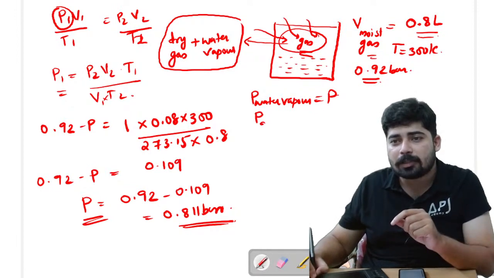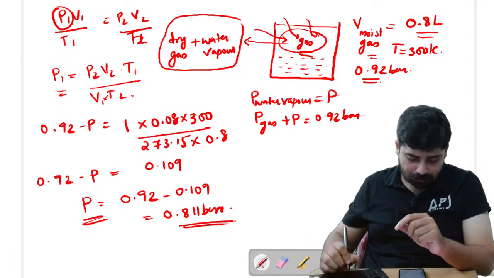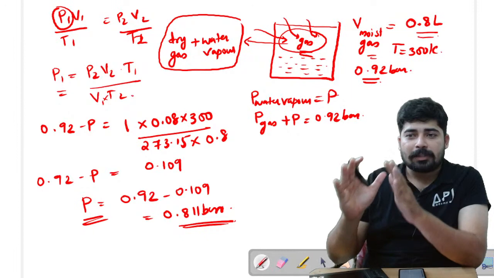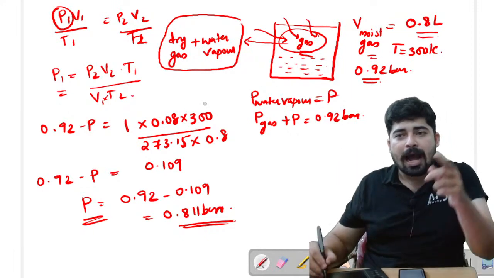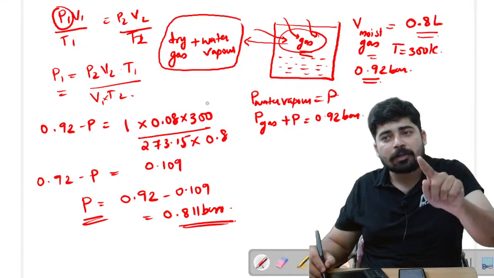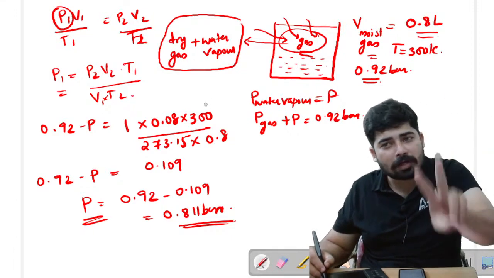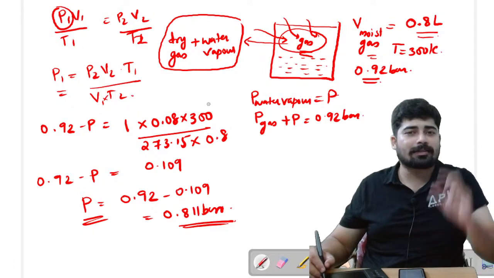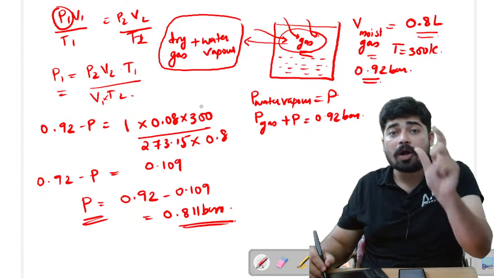The pressure of gas plus P is equal to 0.92 bar. The pressure given as 0.92 means the pressure of the dry gas and the pressure of water vapor. That too you have to consider. That is the twist in the question. That is what they have not given you directly.